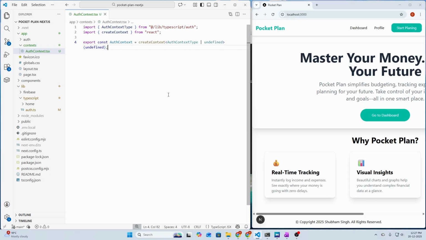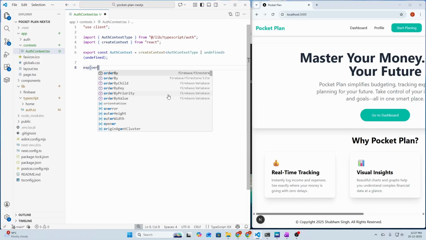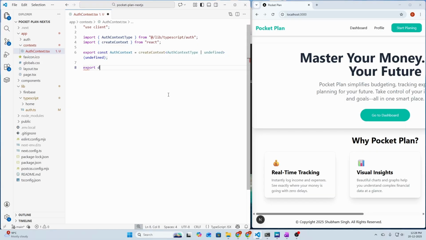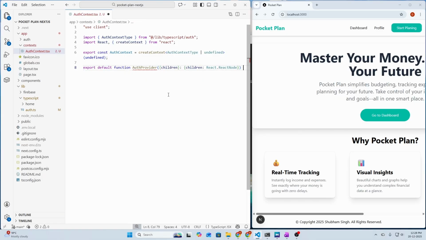And we need to mark this as a client component to use the createContext hook. So let's mark it use client, and then we need to create a provider function. So export default function, and call this AuthProvider, and it will receive a children component. So children of type ReactNode, and let's create it.